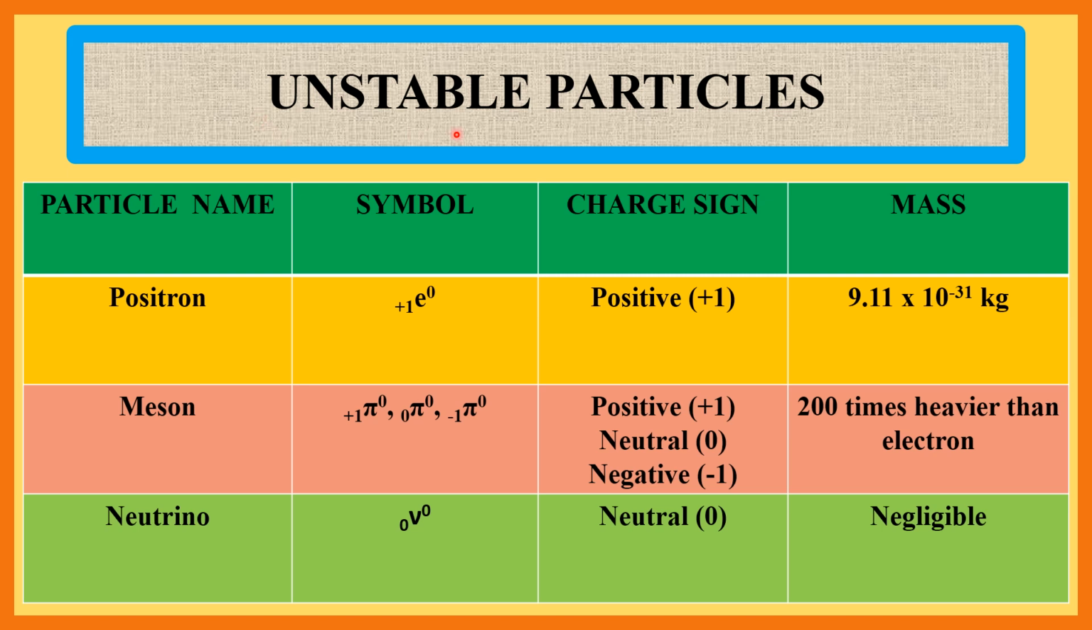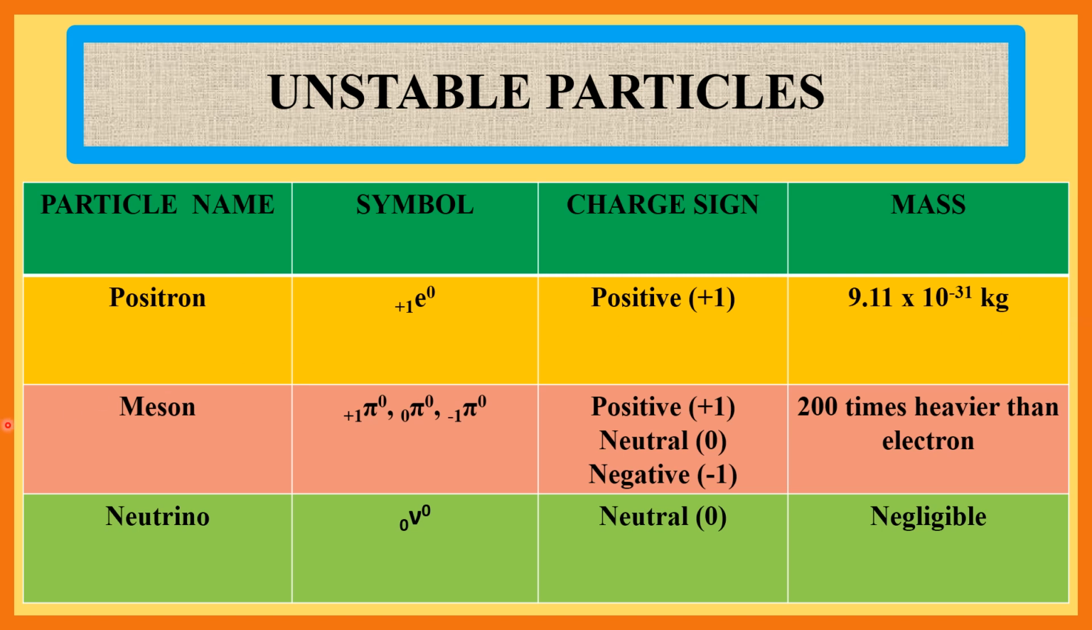Now unstable particles. First is positron. Positron is an antiparticle of an electron. Symbol of positron is +1 E0, whereas symbol of electron is -1 E0. Positron contains 1 unit of positive charge, whereas electron contains 1 unit of negative charge. Mass of positron is 9.11 into 10 to the minus 31 kg, that is same as electron.